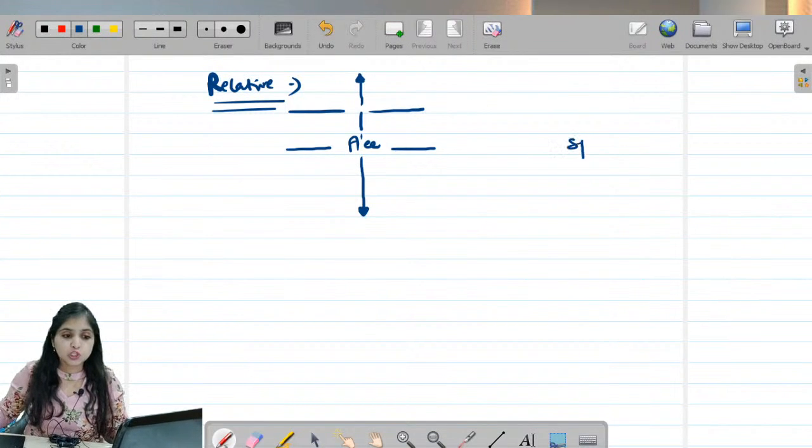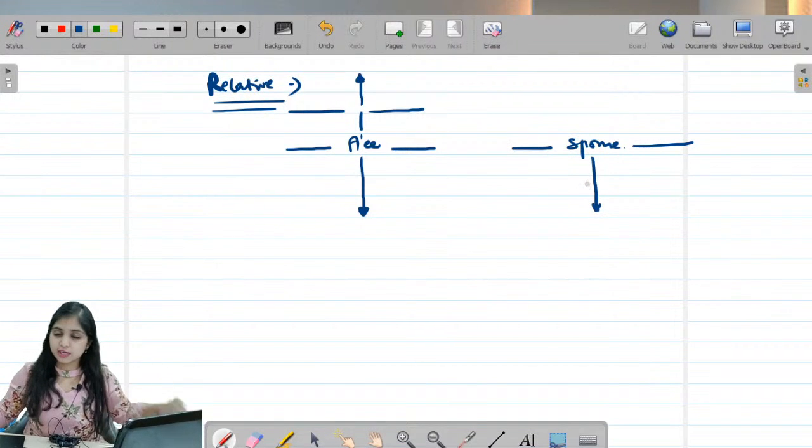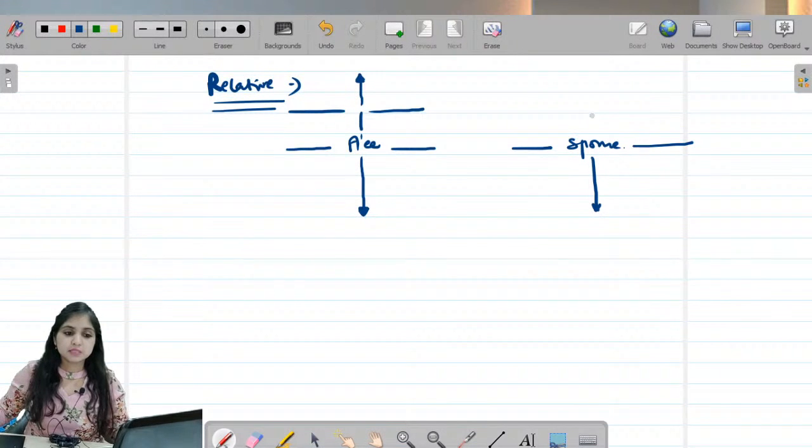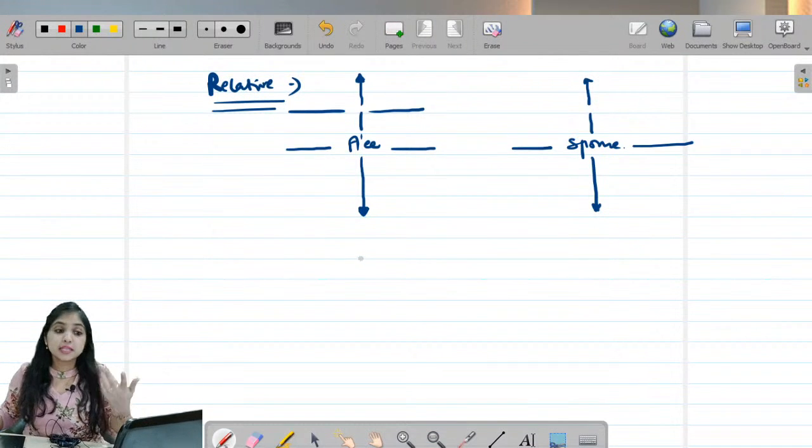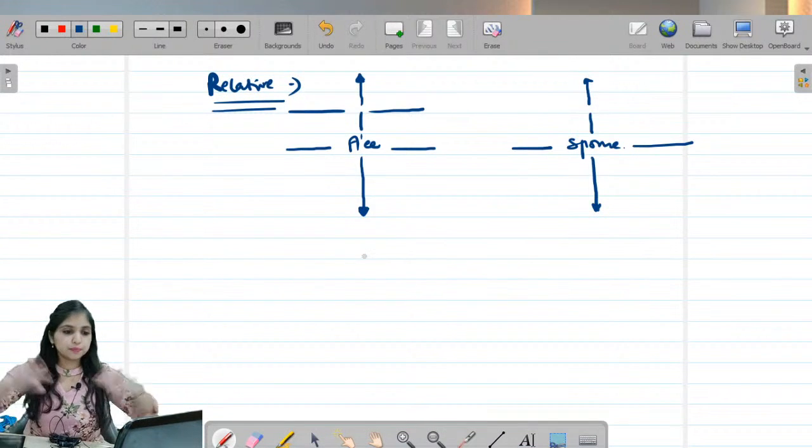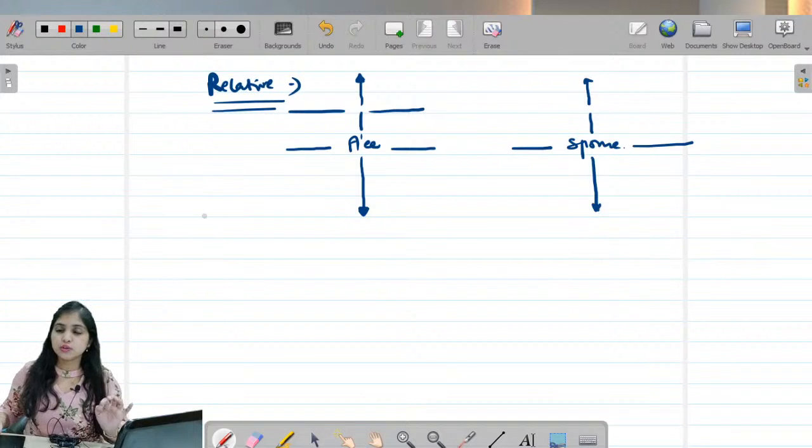Then it will also include my spouse. It will include my spouse's brother, my spouse's sister, my spouse's children, grandchildren, and so on, lineal descendants, my spouse's parents, and my spouse's lineal ascendants. If you have this diagram in front of you, it becomes easier to recall. You just put down this diagram as a rough note in your examination, and you see who is giving the gift. Does it come under this category or not? So who is relative for the purpose of the gift section, guys? If I am the assessee, my brother, my sister, my parents, my lineal ascendants, my lineal descendants.